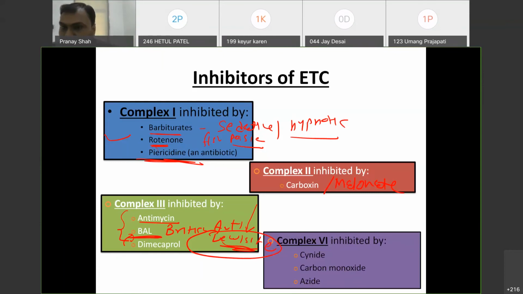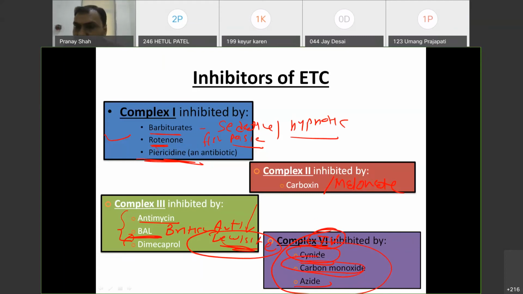And complex 4, very, very important: cyanide, carbon monoxide, and azide. These are frequently asked in the next exam or any NEET-PG exam, that which is the inhibitor of complex 4. Okay, complex 4 is inhibited mainly by cyanide and carbon monoxide.